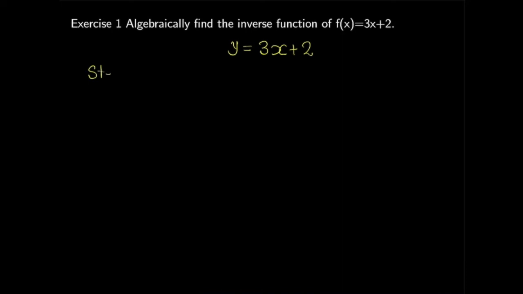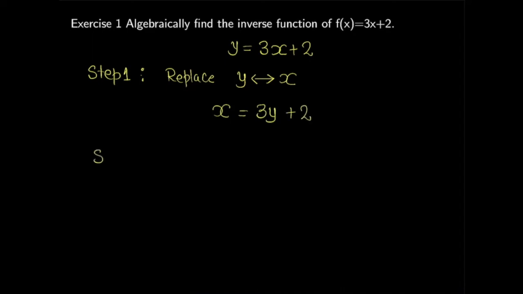This is a two-step process. In step number 1, we're going to replace x with y. So wherever you see x, we're going to switch that to y, and wherever you see y, you're going to switch that to x. So our new equation will be x is equal to 3y plus 2. That will be our new equation.